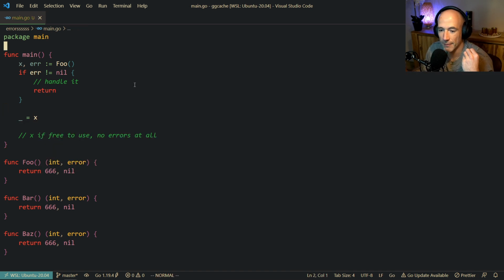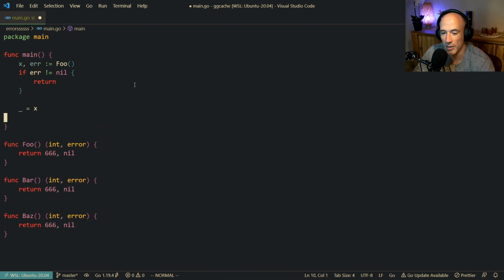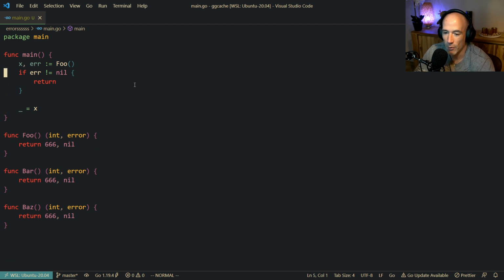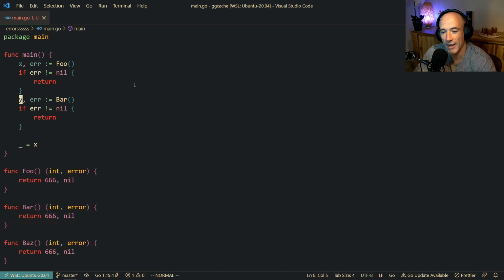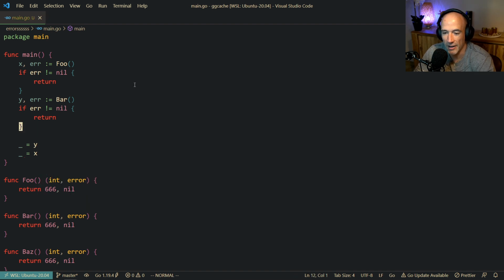So what is the problem with this? Well, let's delete these comments, because they make it really nasty and really hard to read. People have a problem that they need to handle this error. If people see in Golang a function from a third-party library that returns an error, they're already thinking, oh no, I need to handle the error, and they think it's bad. Because you can already see that if we have a y, it's also going to be an error, and that's going to be bar. It's going to be the same shenanigans, and it's going to be tedious, because all your code will look like this: an if err is not nil thing.